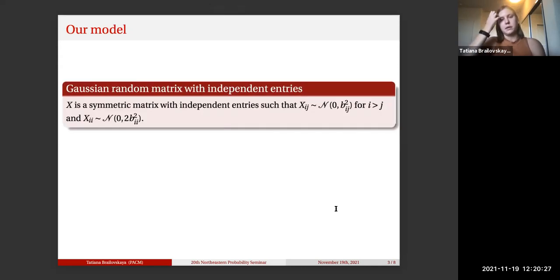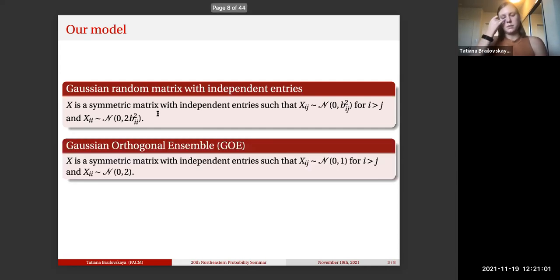So let me be a little bit more precise about the model. We'll be studying these Gaussian random matrices with independent entries, such that the ijth entry above the diagonal will have the distribution of a Gaussian with mean 0 and variance bij squared. And then on the diagonal, the entries will have a distribution of a Gaussian with mean 0 and variance 2 bii squared. This 2 here maybe looks a little bit weird, but it ends up being helpful for proofs, and it doesn't in any way reduce the generality of our results.